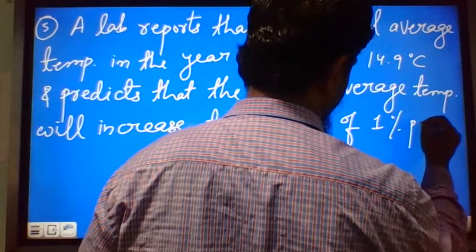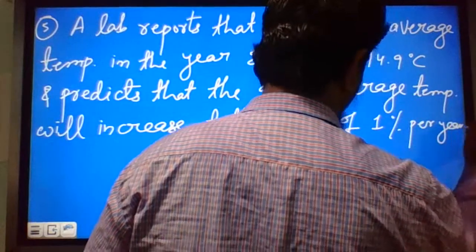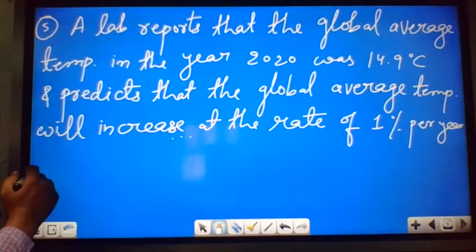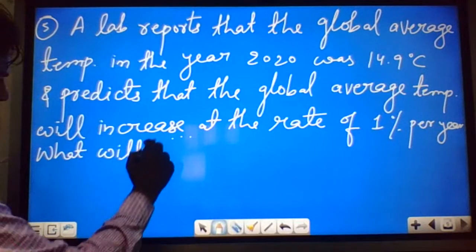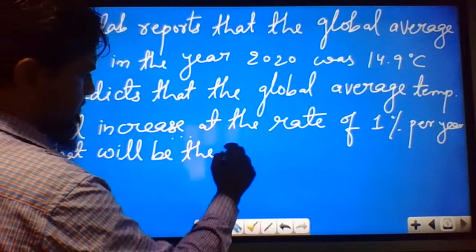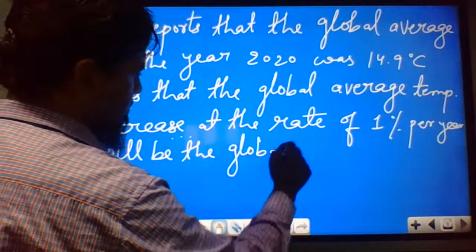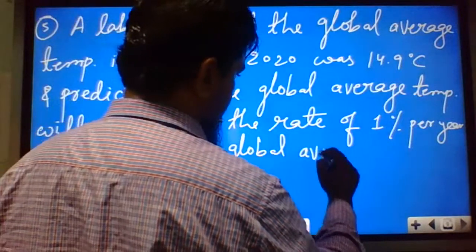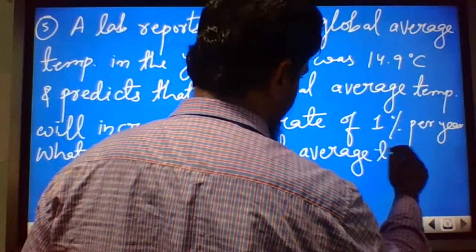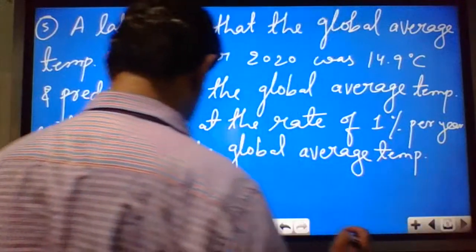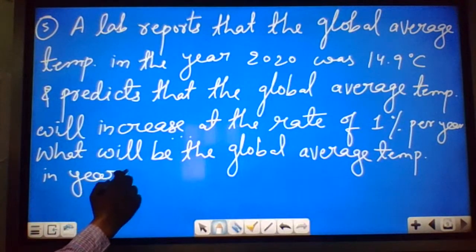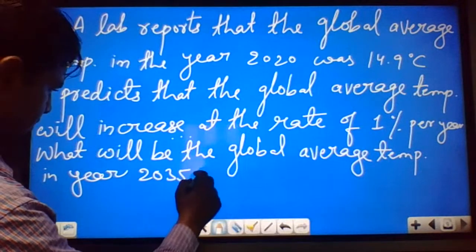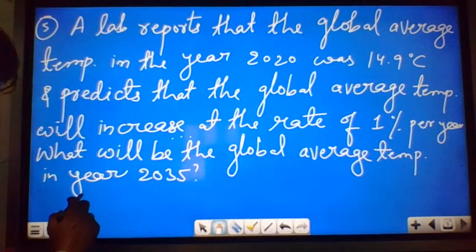Then what will be the global average temperature in the year 2035? This is again a very simple question. Options are given: